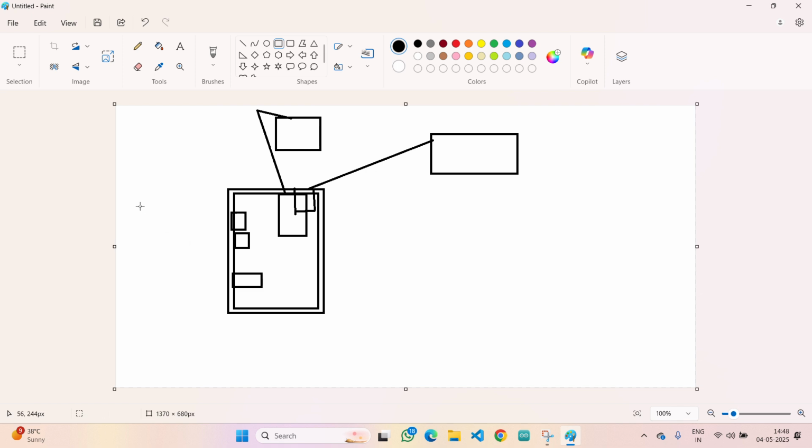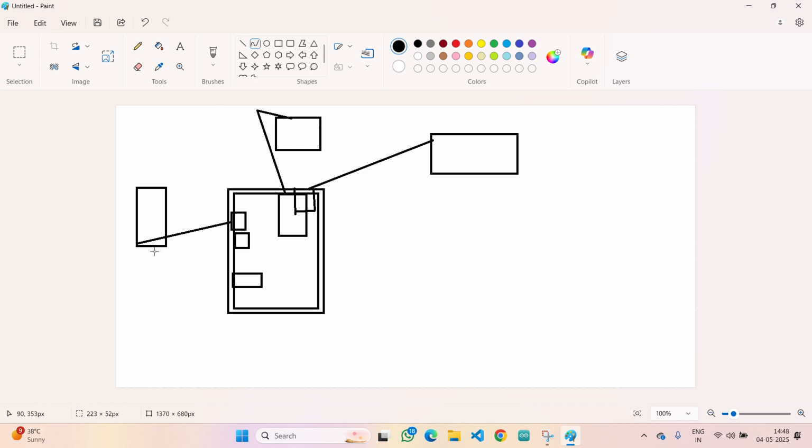Yes, and here let me say you are having our LDR sensor. Let it be black itself. Now coming to this part, you will connect VCC to 5 volts itself.